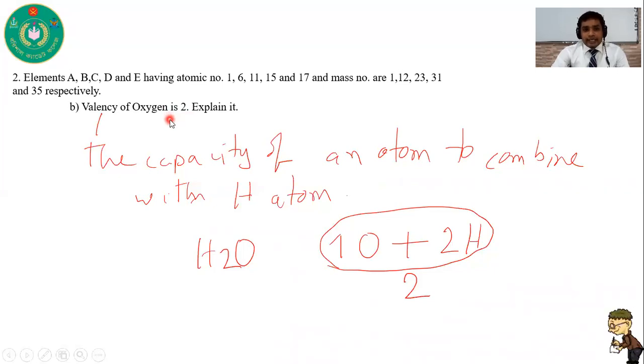So then you have to describe that the valency of oxygen is 2. So you set an example. I set an example here, water. So here in water, its structure is H2O. So with one oxygen atom, there are two hydrogen atoms. So the combining capacity of oxygen is 2. That's why its valency is 2. I think it is clear to you.